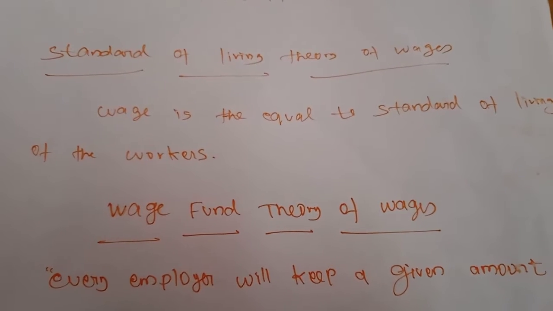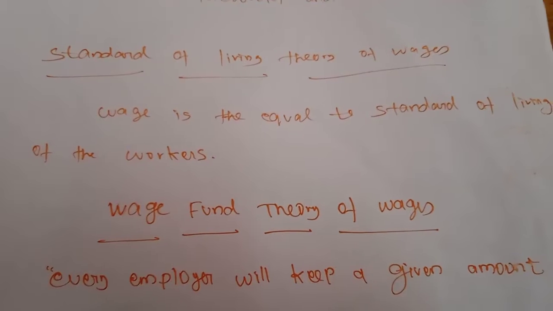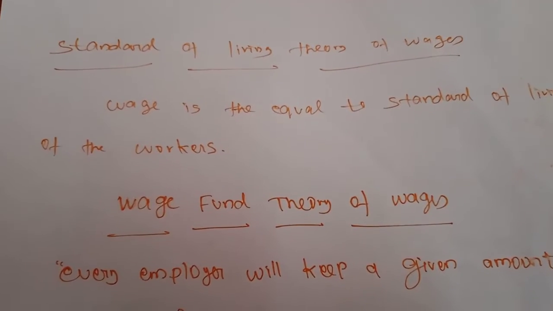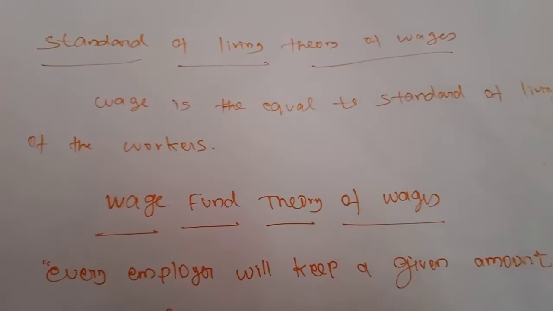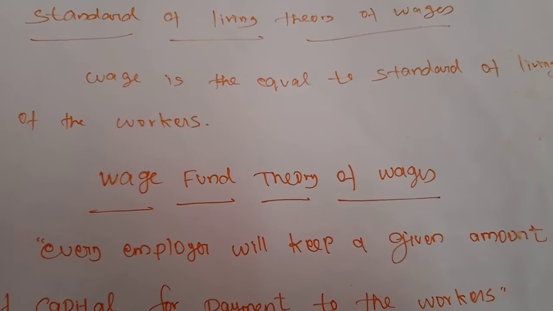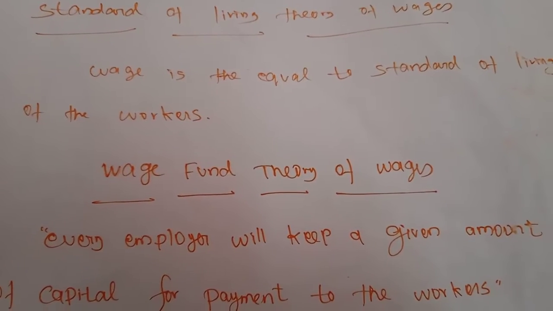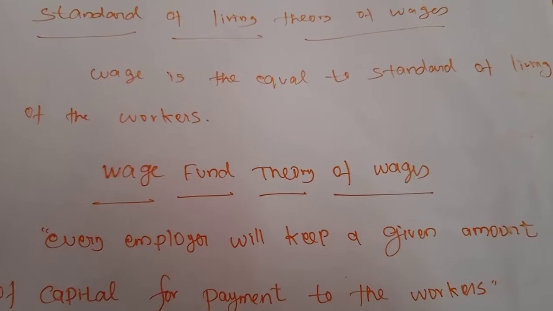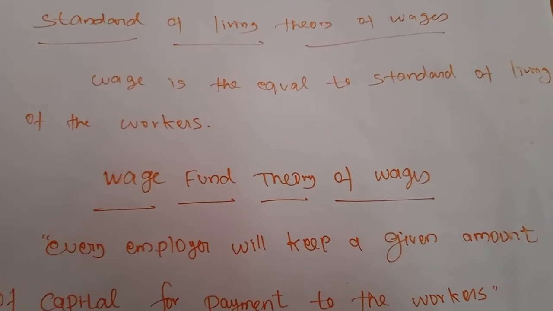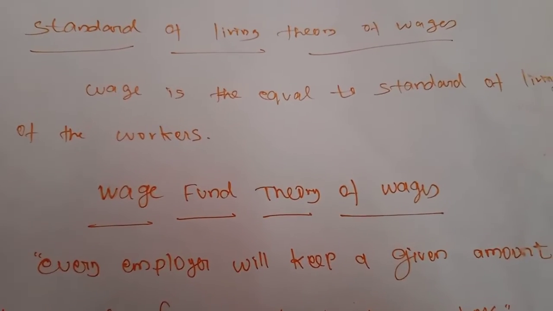But this theory told us that on the basis of their standard of living, the wage rate will be determined. So on the basis of the level at which the laborer lives, the wage rate is going to be provided.